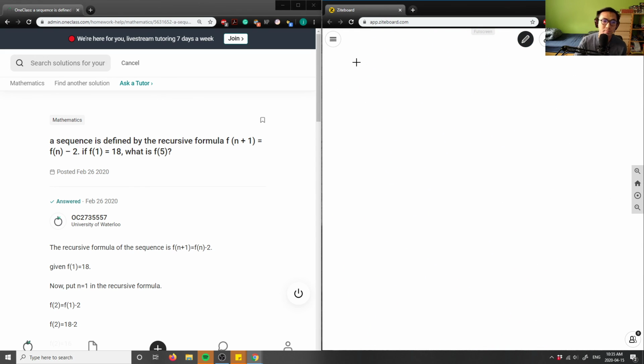Let's do question 5. It says here, a sequence is defined by the recursive formula f of n plus 1 equals f of n minus 2, if f of 1 equals 18. What is f of 5? So I have a recursive formula: f of n plus 1 equals f at n minus 2. And if f at 1 is 18, what is f at 5?